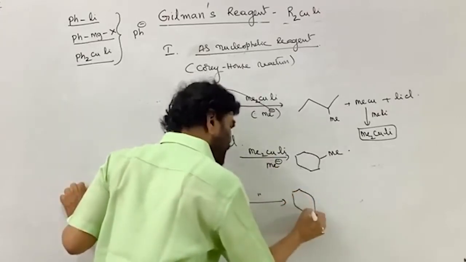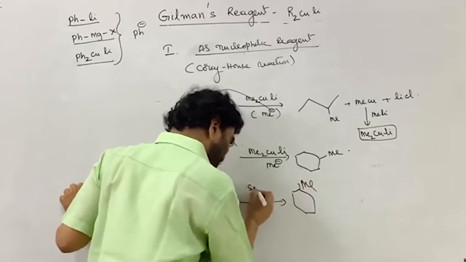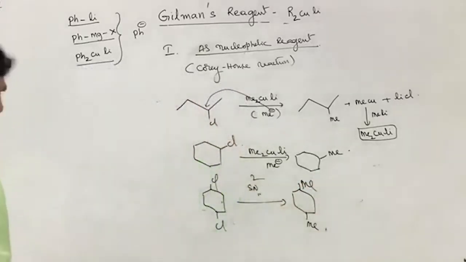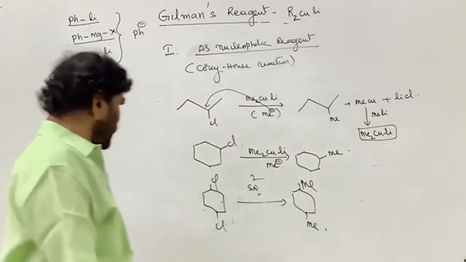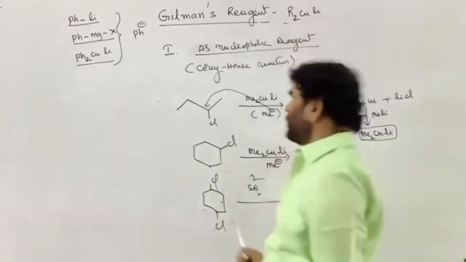Then what happens? Just an SN2 reaction. This is introduced. In a complex system, a small group can be introduced. This is called the Corey-House reaction.